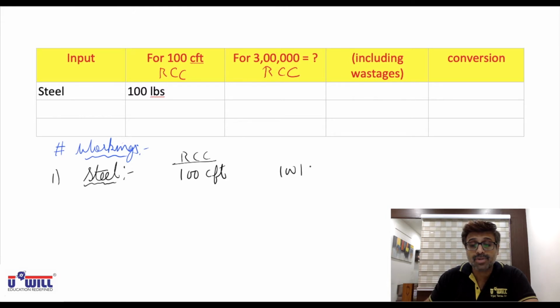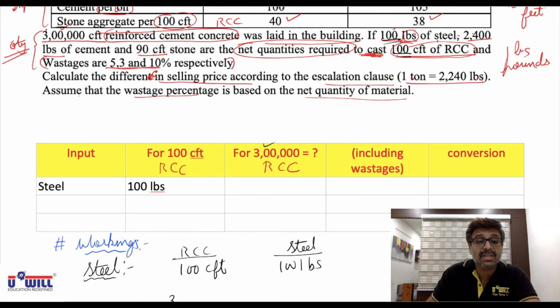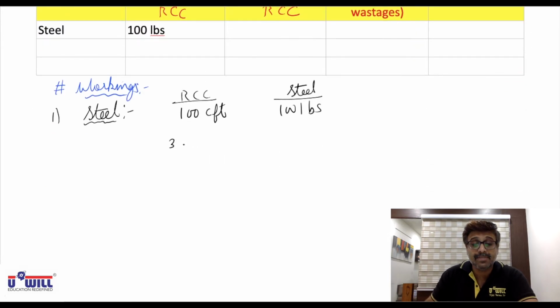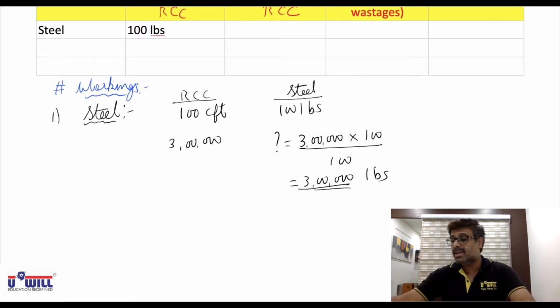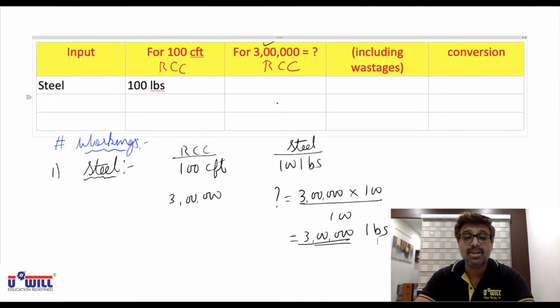For 3 lakh cubic feet of RCC, how much steel will be required? 3 lakhs into 100 divided by 100. 3 lakhs itself will be required. You can say 3 lakh pounds of steel will be required. So in this RCC column, all of you write down 3 lakhs.